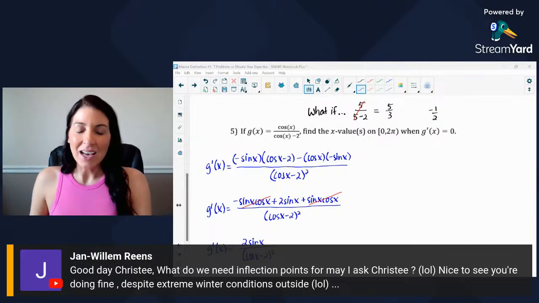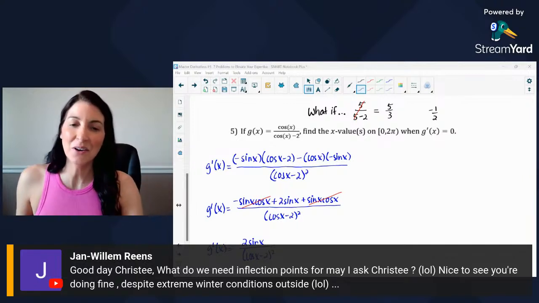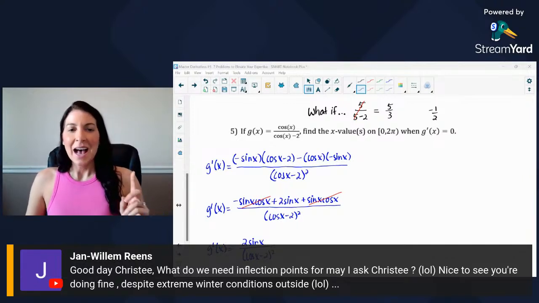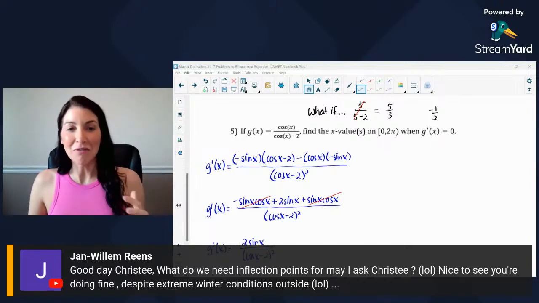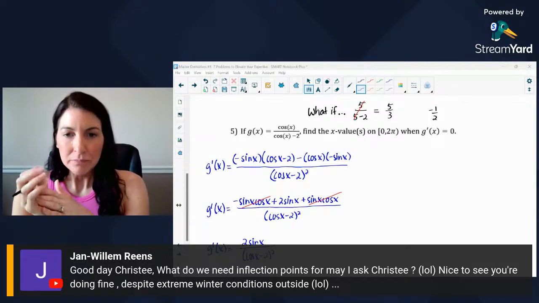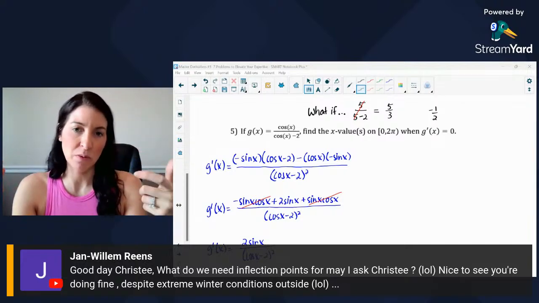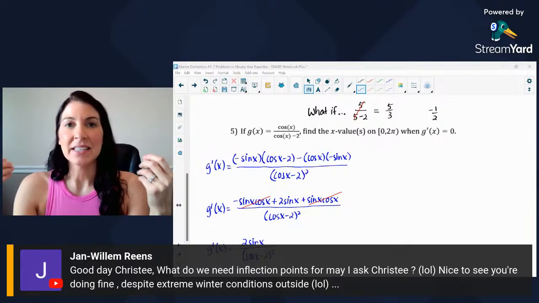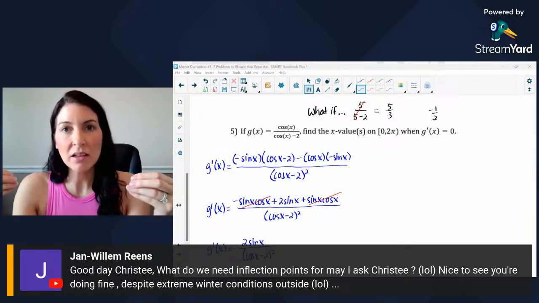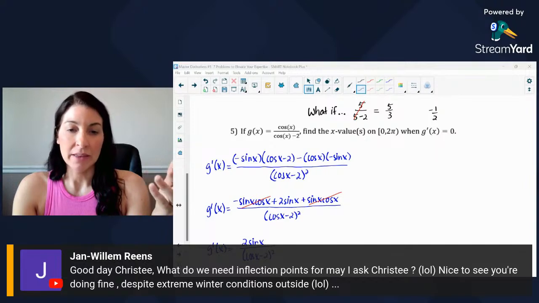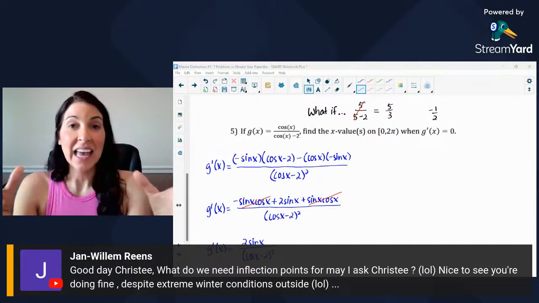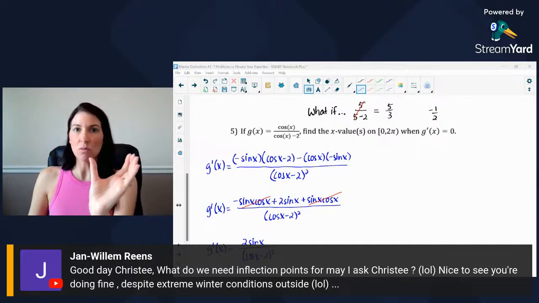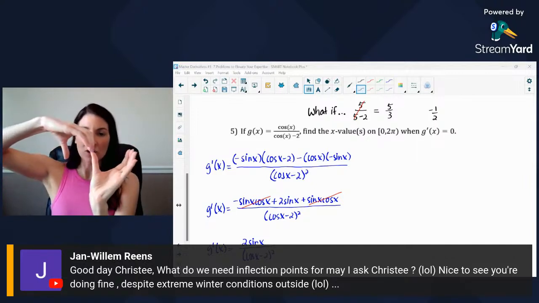But yes, inflection points. That's a great question. I'm glad you brought this up, Jan, because then I can put it in a future video about inflection points and the benefits of them. Typically we find inflection points when we aren't given a graph. It's helpful because we can determine algebraically where the concavity changes, for example, where a function changes from concave up to concave down.